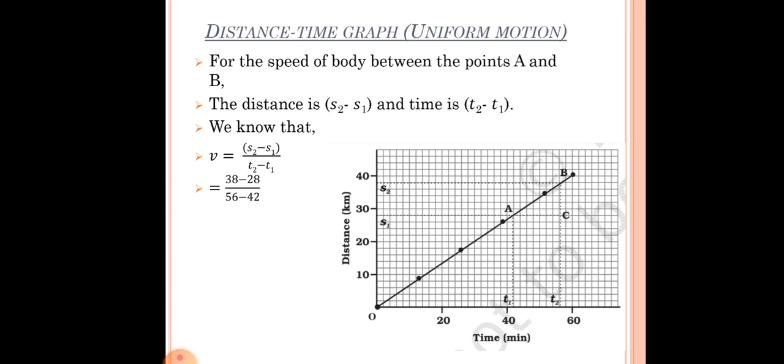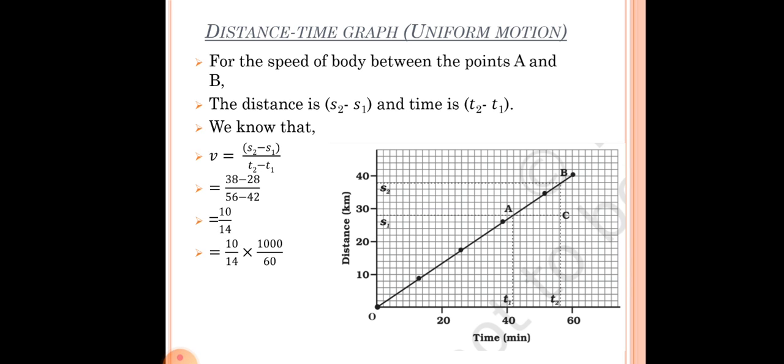From the graph I have obtained this value, not from anywhere else, right? So after simplifying we are getting it as 10 by 14, and 10 by 14 is then again changed into meter per second. In order to convert it into meter per second, we have multiplied the distance by 1000 and we have multiplied the time by 60.